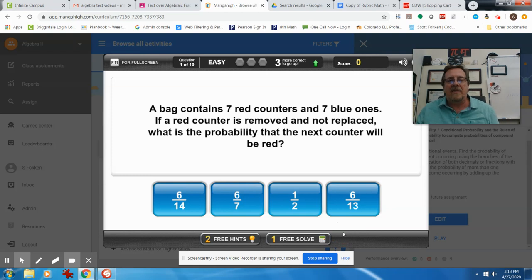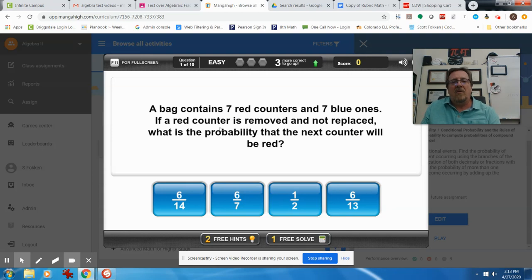A bag contains 7 red counters and 7 blue ones.